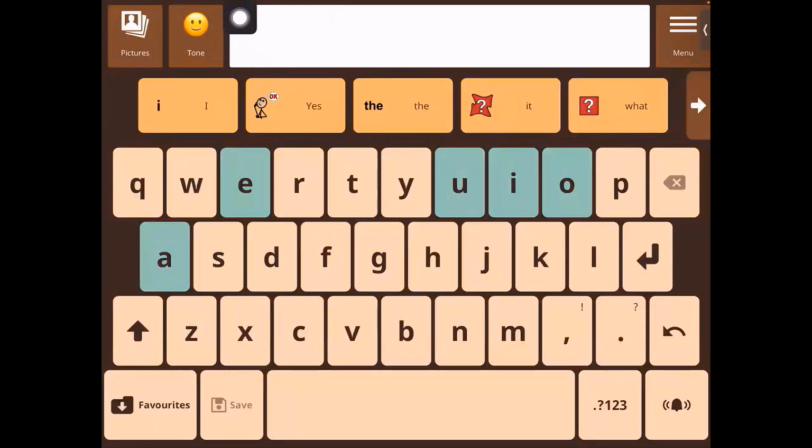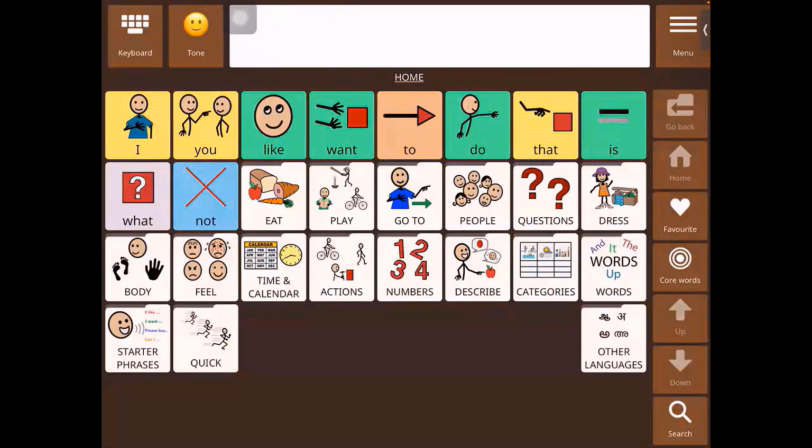All right, so this is the keyboard mode. We'll go back to pictures. So this is a very quick orientation to the home screen.